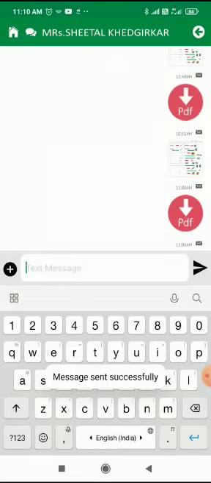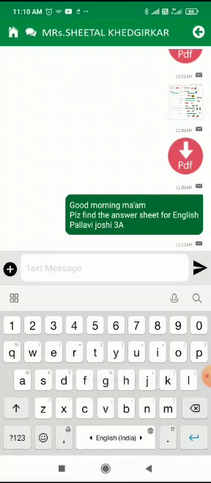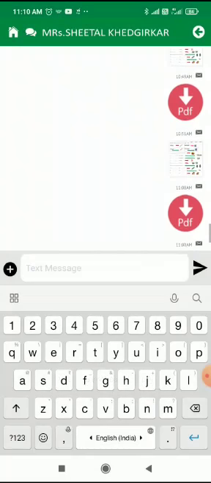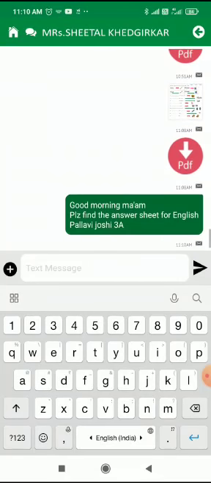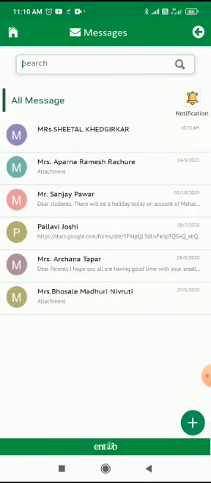So please send your name, class and section along with your file, and you can upload your file. Here it will look like that. See here, this is the image I have uploaded, this is the PDF I have uploaded, and this is the message I have uploaded. Like that you can upload all your subject teachers' answer sheets to their accounts.